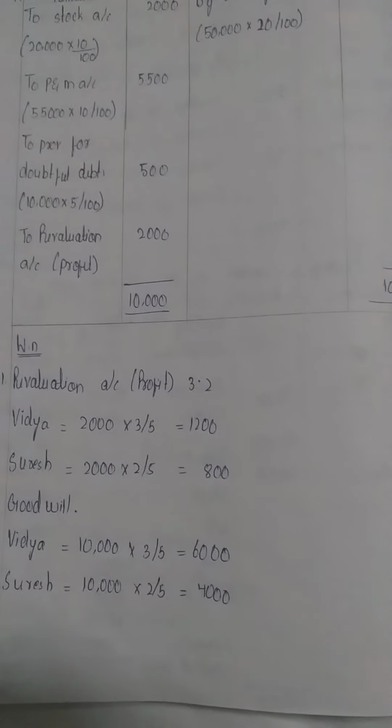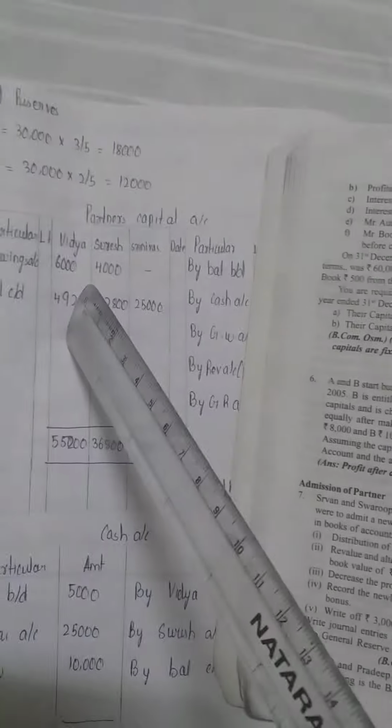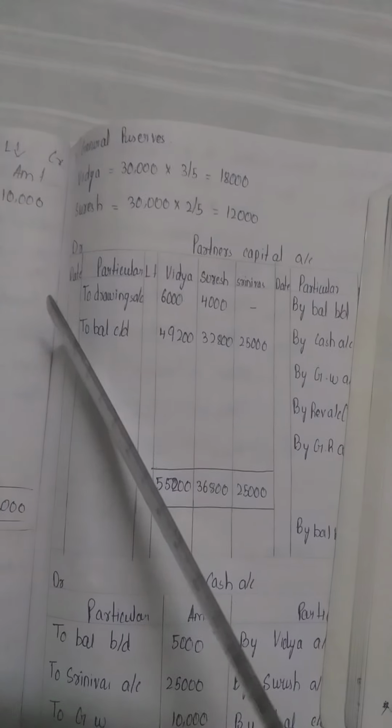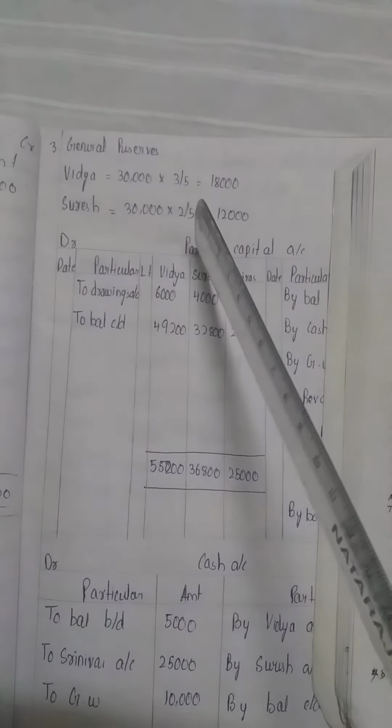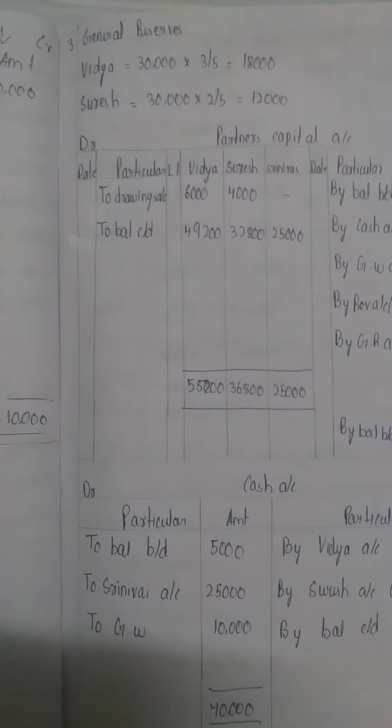Next, moving to general reserve. General reserve, we have to share the profits equally. General reserve 30,000 is the amount given. So 30,000 into 3 by 5, it comes to 18,000, and for Suresh also the same, 30,000 into 2 by 5, 12,000. So next, moving on to partners capital account.